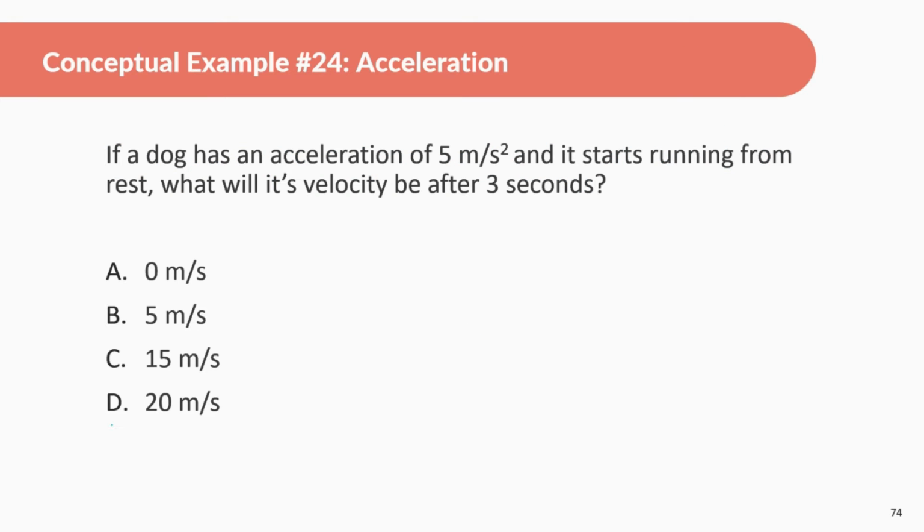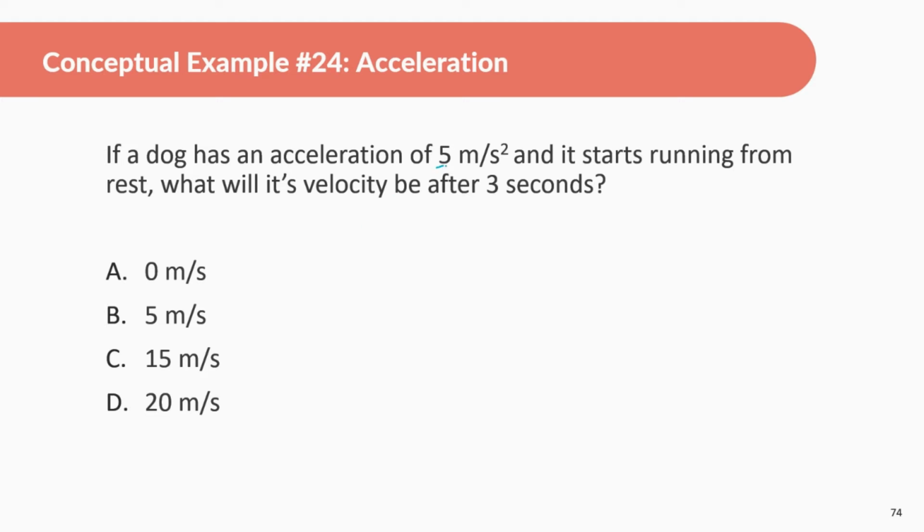Okay, let's look at this next slide. If a dog has an acceleration of 5 meters per second squared and it starts running from rest, what will its velocity be after 3 seconds? So again, we can do the math for this kind of problem, and the math isn't too difficult. However, right now, let's just try to think about it. Okay, just maybe try to do the math in our head and think about what this means.